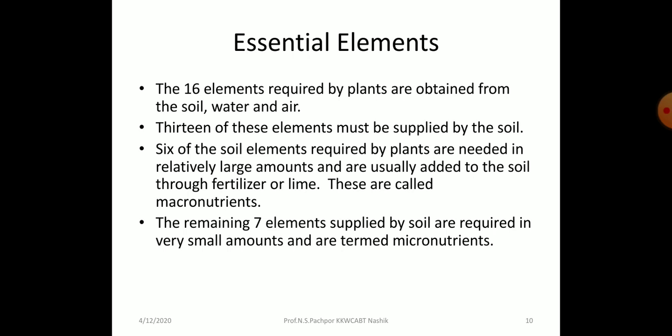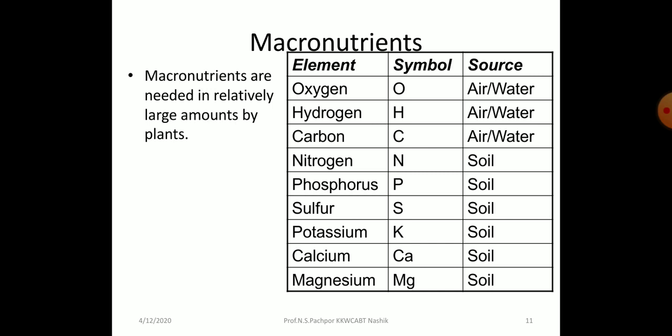These are called macronutrients. The remaining 7 elements supplied by soil are required in very small amounts and are termed micronutrients. So macronutrients are needed in relatively large amounts by the plant, that is carbon, hydrogen, oxygen, nitrogen, phosphorus, sulfur, potassium, calcium, magnesium.